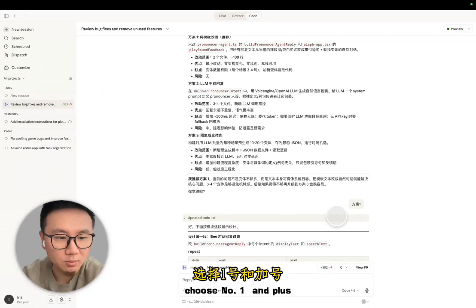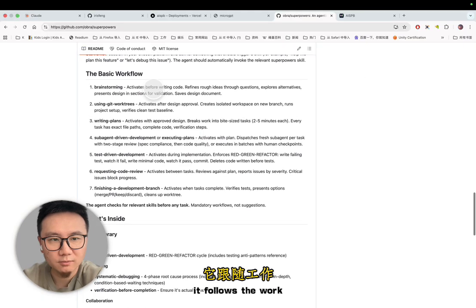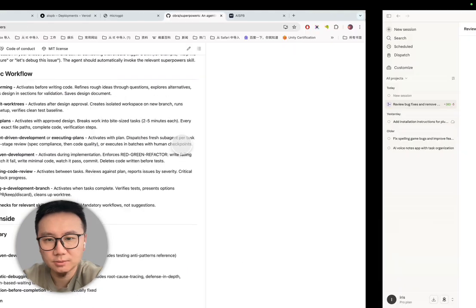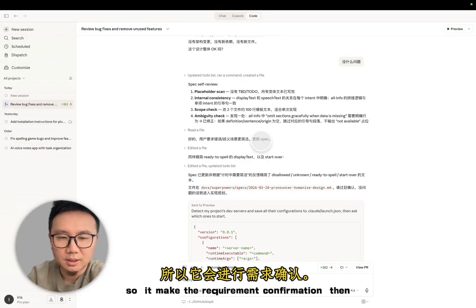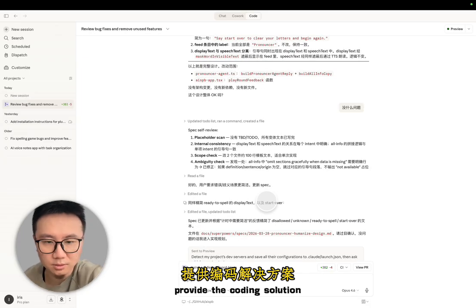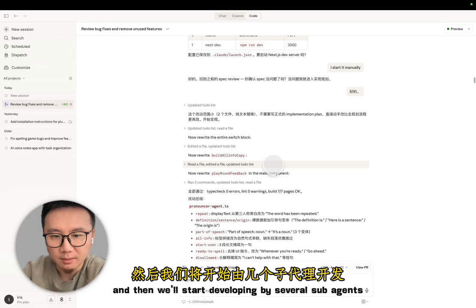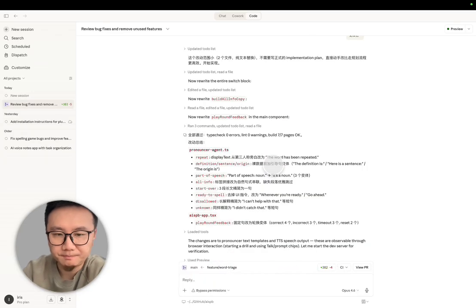I should choose number one and so on. It follows the basic workflow. So it makes the requirement confirmation, then provides the coding solution, and then we start developing with several sub-agents.